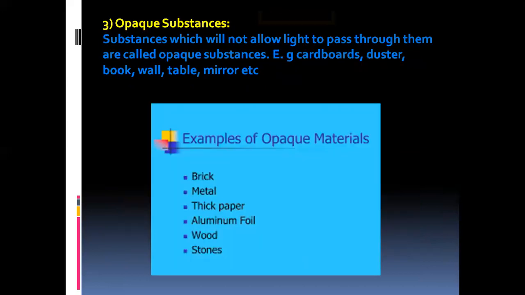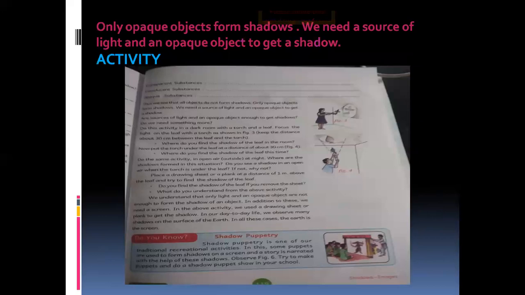Next, opaque substances. Substances which will not allow light to pass through them are called opaque substances. Examples: cardboard, duster, book, wall, table, mirror, etc. You can see other examples: brick, metal, thick paper, aluminum foil, stones. Our earth also is an opaque substance. Only opaque substances form shadows. We need a source of light and an opaque object to get a shadow.